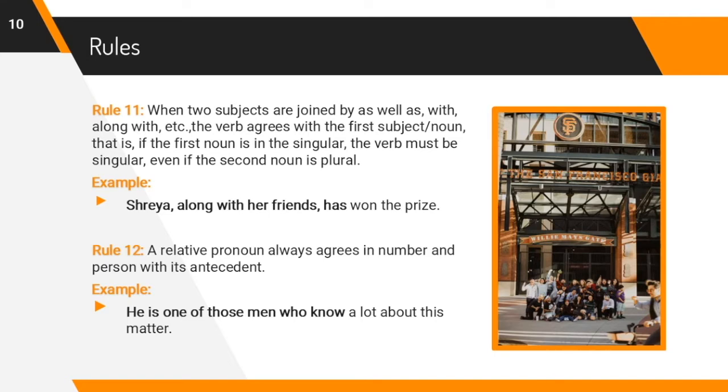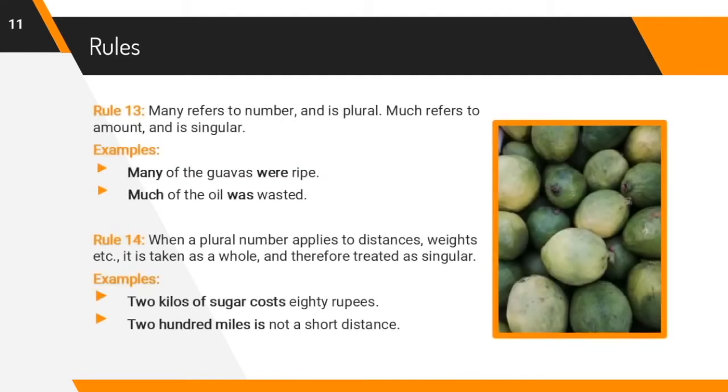Next rule. A relative pronoun always agrees in number and person with its antecedent. For example, he is one of those men who know a lot about this matter. Next rule, many refers to number and is plural. Much refers to amount and is singular. For example, many of the guavas were ripe. Next example, much of the oil was wasted. Just see how the verbs have been used in these particular sentences.